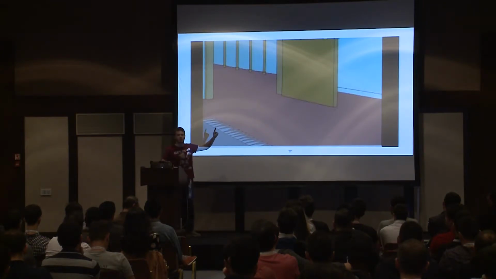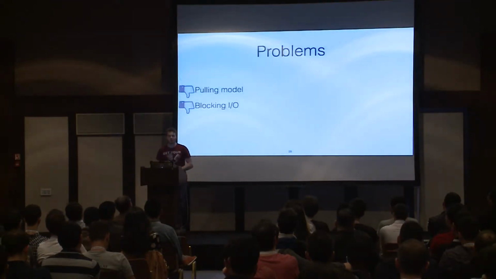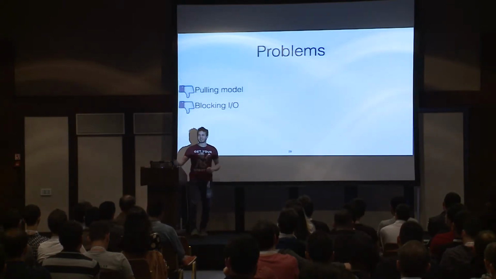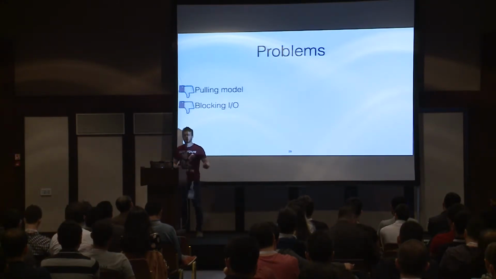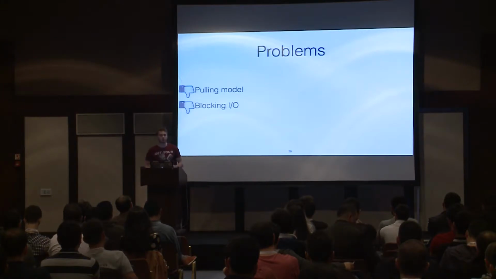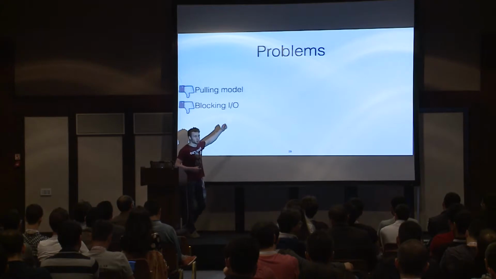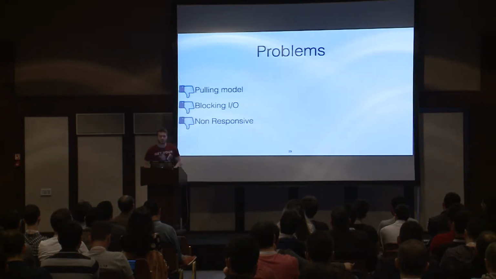And that's the first wasting. And the second wasting is blocking. Instead of sending an asynchronous event and just doing other stuff and then reacting to the response, we're just sending the event and blocking and wasting our CPU on context switching. That's the second problem. And the final problem is the absence of responsiveness.